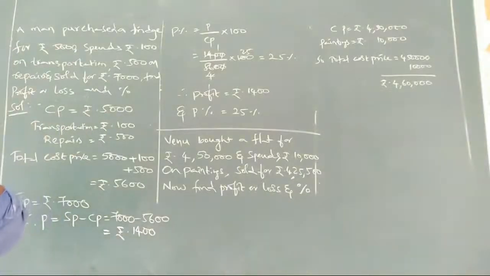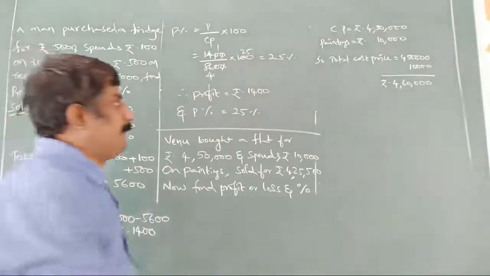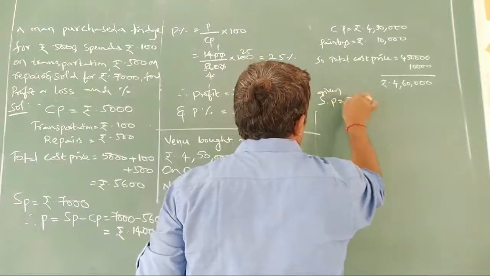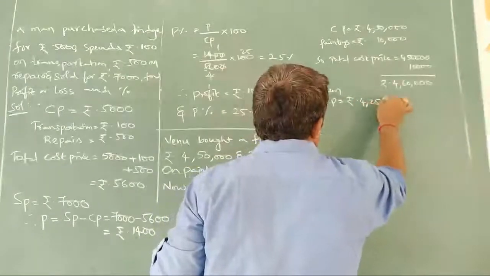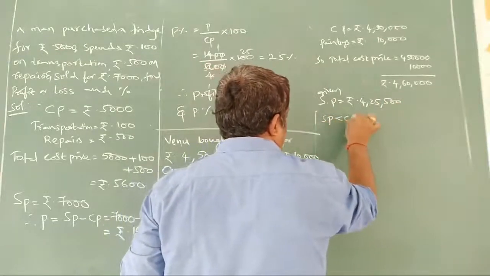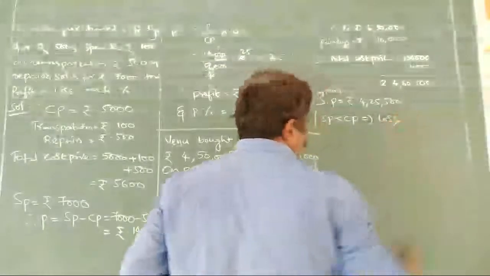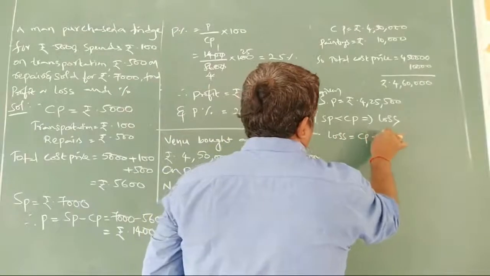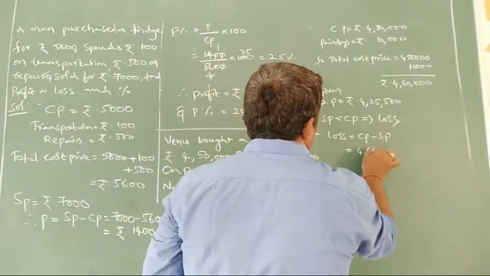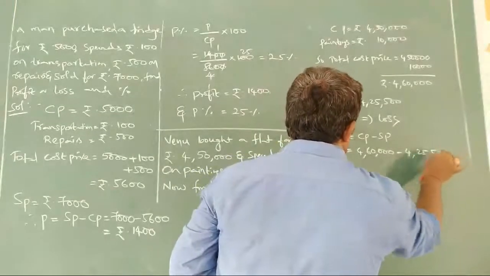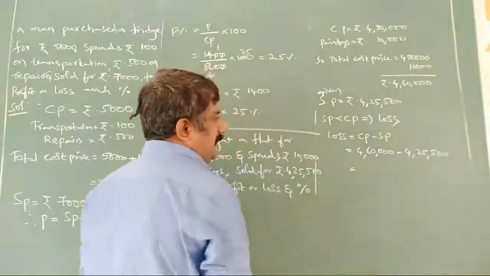Now what happens here? Observe, selling price is 4,25,500 only. Which is more here? SP is less than CP. This incurs a loss only. So what is the loss formula? CP minus SP, 4,60,000 minus 4,25,500. How much is it going to be? 35,000 less 500.